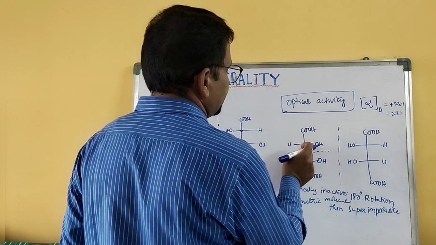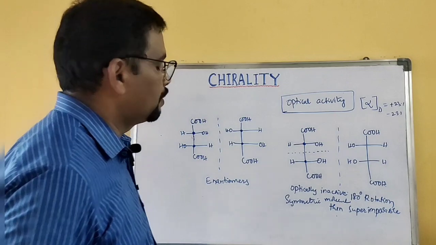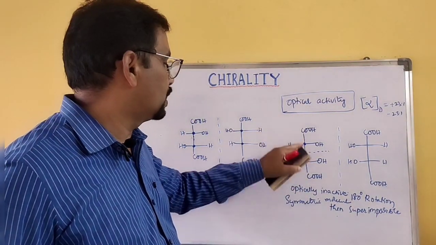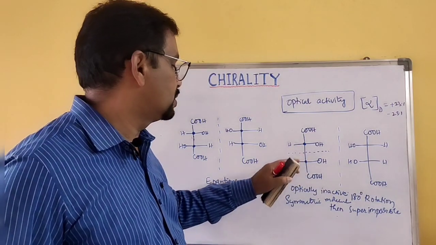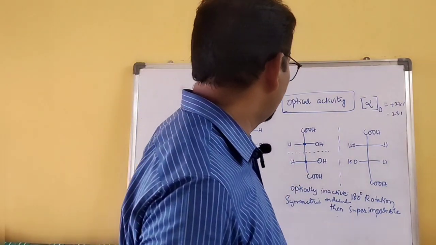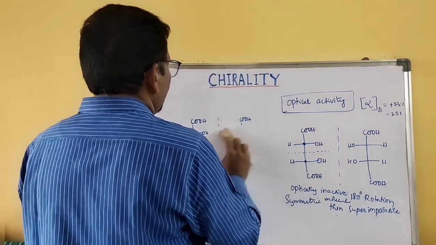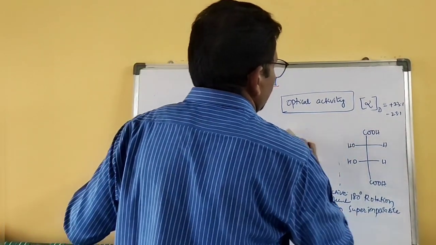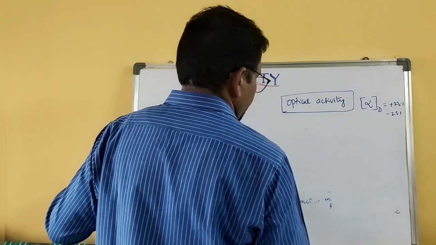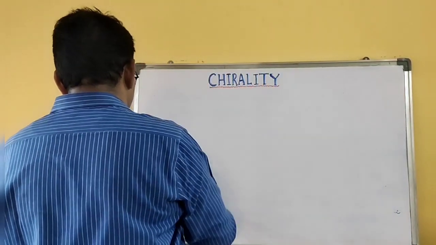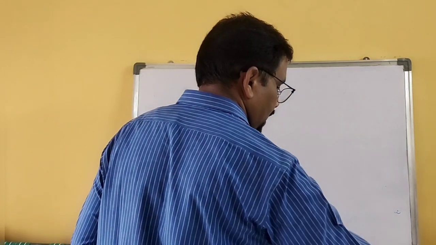It has chiral centers but is optically inactive because of the plane of symmetry. So this is not an asymmetric molecule, this is a symmetric molecule. These are the things you need to keep in mind to study chirality and chiral molecules, and to understand optical activity.